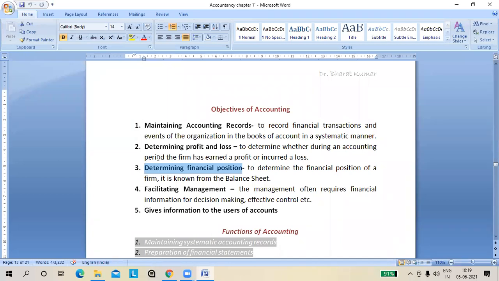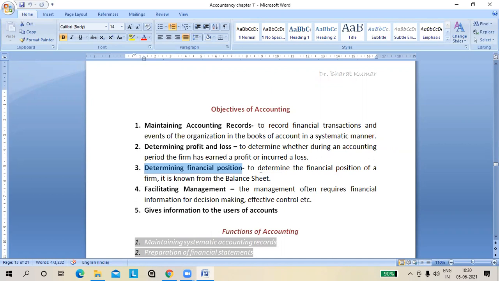And this statement was divided into two parts: income statement and position statement. The income statement will show profit or loss, and the position statement, also known as the balance sheet, is where you come to know what the assets and liabilities are, how much you have to pay, how much you have invested in assets like building, furniture, machinery, and how much you will get from customers in the future.